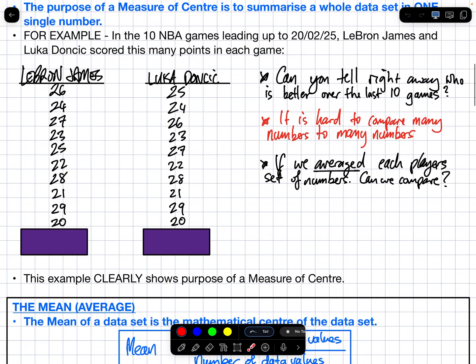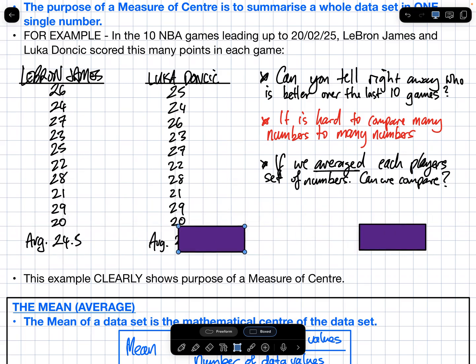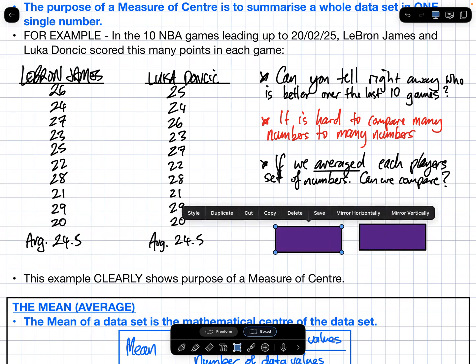But what if we averaged each player's set of numbers? Would I be able to compare a bit easier now? Because I'll have one number on one side and one number on the other. And it turns out that the average is 24.5 for both. If you added those numbers together and divided by 10 for LeBron and for Luka Doncic, they'd both be 24.5, so just write in 24.5 in your purple box. I can definitively say neither of them was better. They were both exactly the same over those 10 games.